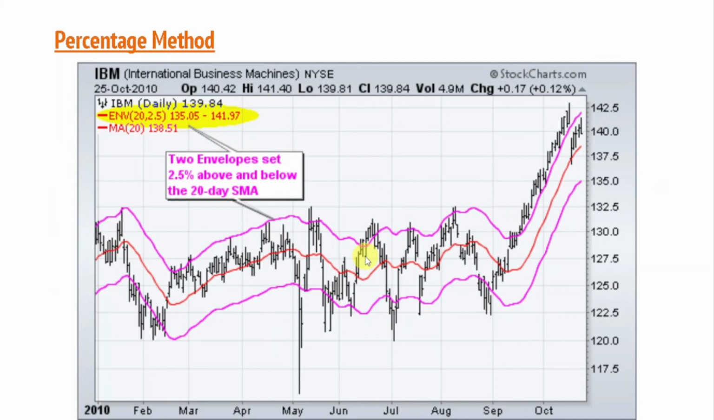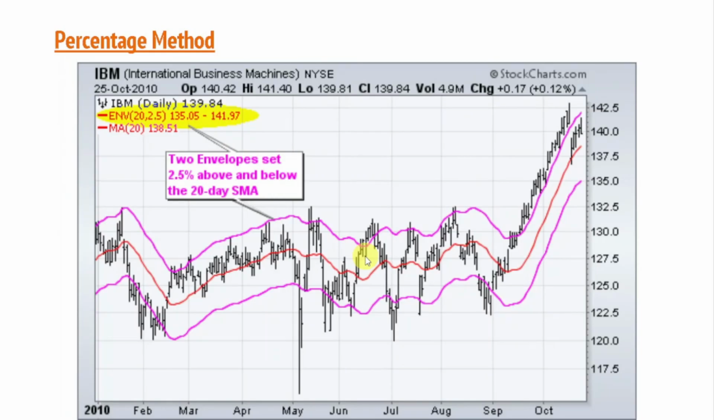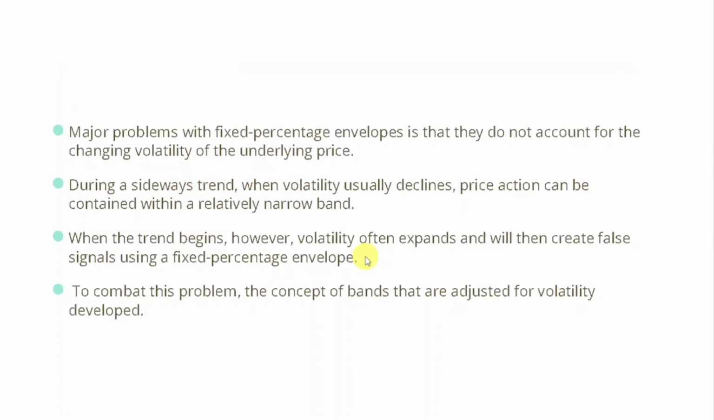Whenever people use this percentage method, they take a fixed percentage. Whenever the price goes above the moving average by a certain percentage, they sell, and whenever the price goes below the moving average by a certain percentage, they buy. They made these channels because they feel that prices tend to oscillate around moving averages. But I would say these percentage methods are not effective because they do not take volatility into account, and that's why people stopped using these envelopes after a while.